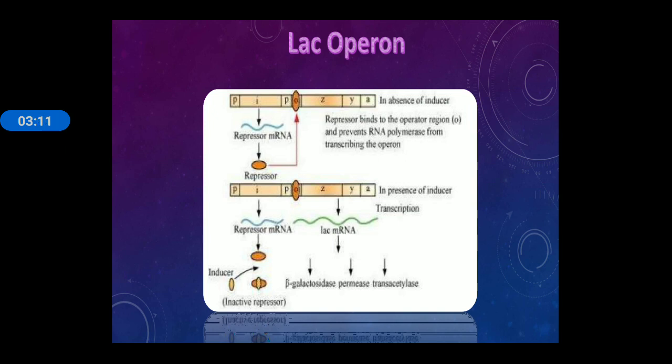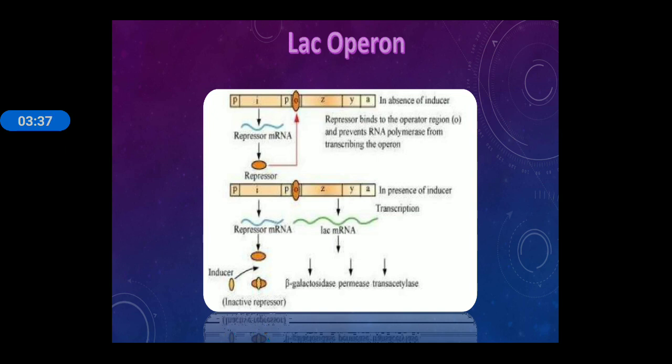and it blocks the synthesis. As in the second diagram in the lower area, when the inducer lactose is attached to the repressor, then the operator sequence is open, and the polymerase runs along the ZYA structural genes. Z leads to the synthesis of mRNA, and Y and A also lead to the synthesis of mRNA.